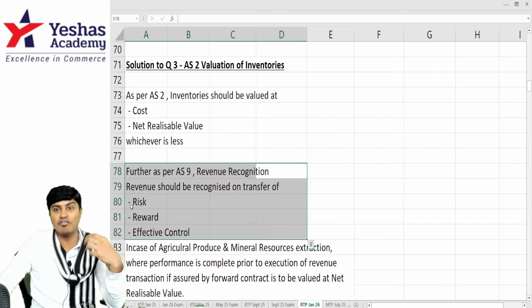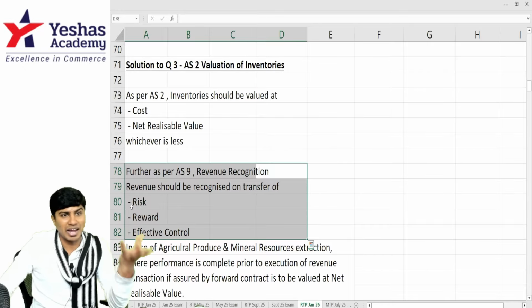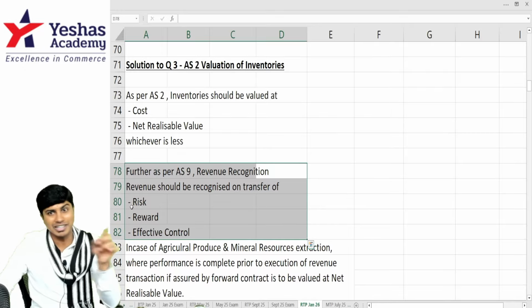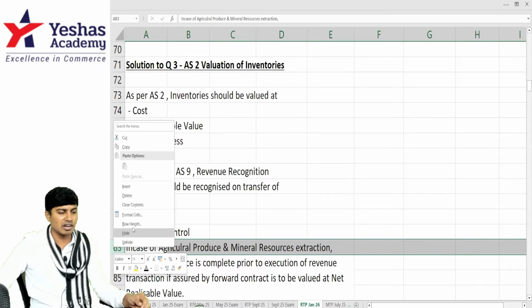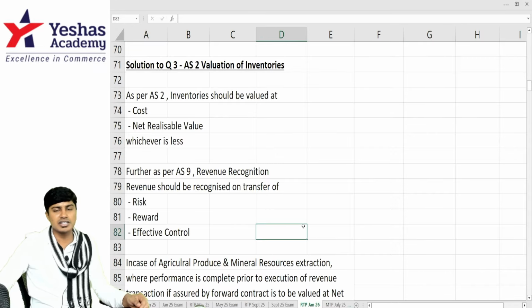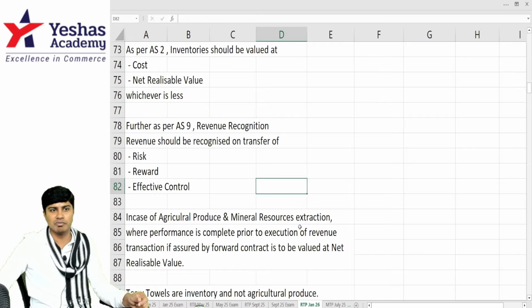Terry towel might be made of cotton. Cotton might come from plant. Plant growing might be agricultural, but towel is not agricultural produce. If towel is agricultural produce, from tomorrow I will sell fancy clothes and I'll say it's agricultural income and I will not pay income tax on the same. Will you leave me?